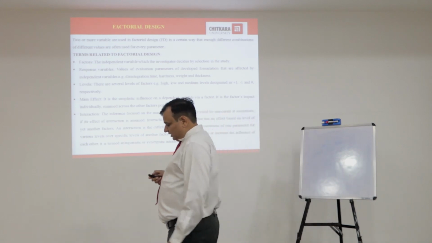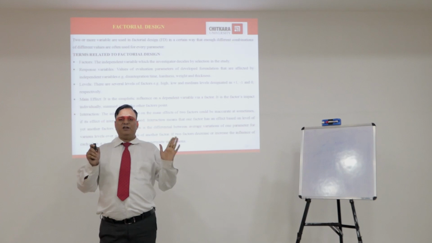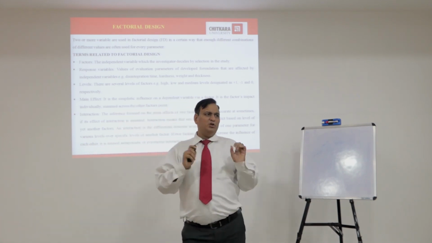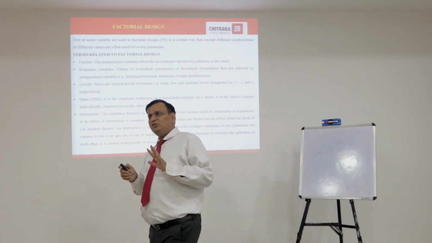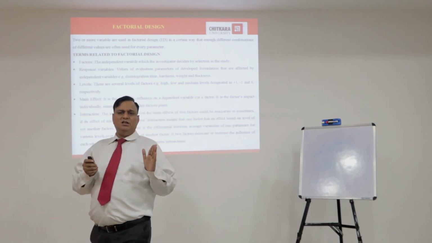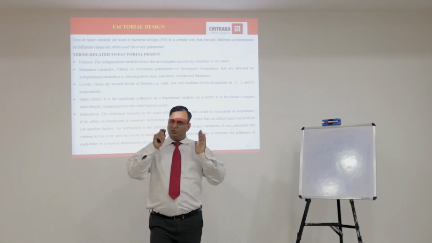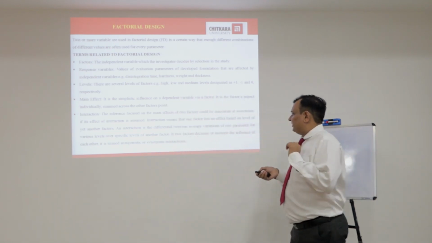Interaction effect means there may be a synergistic or an antagonistic effect of two factors. Say, drug polymer ratio and surfactant concentration: if we see the effect of both these factors on the response variables, the effect can be synergistic or antagonistic. Such effects are known as interaction effects.